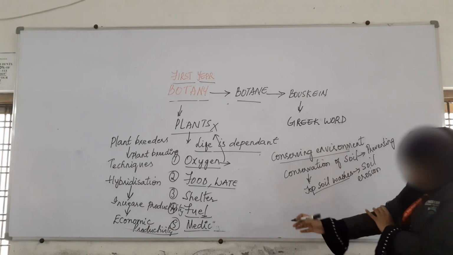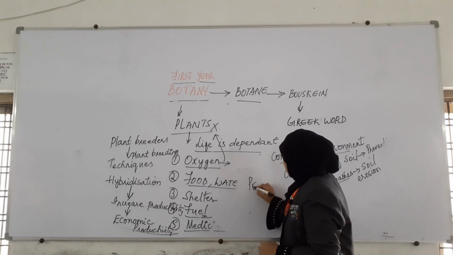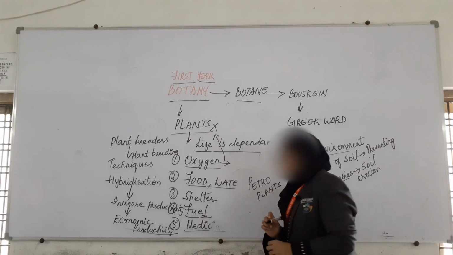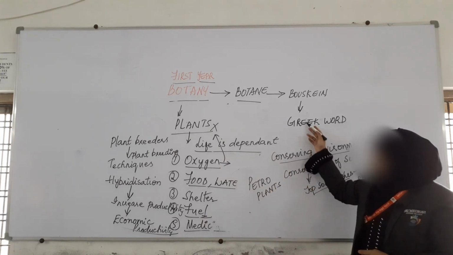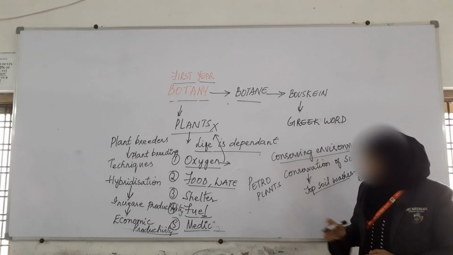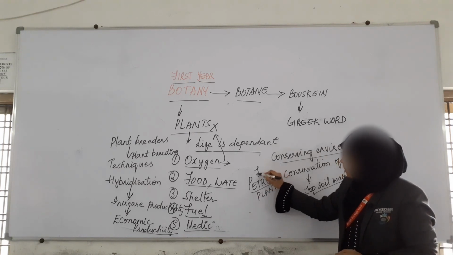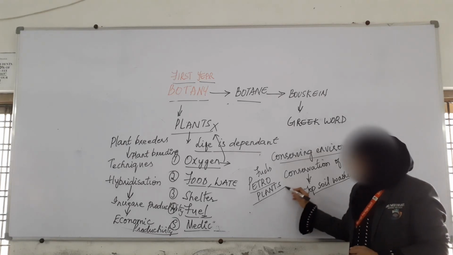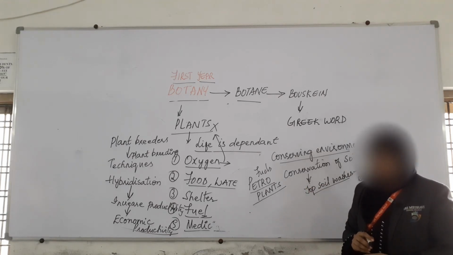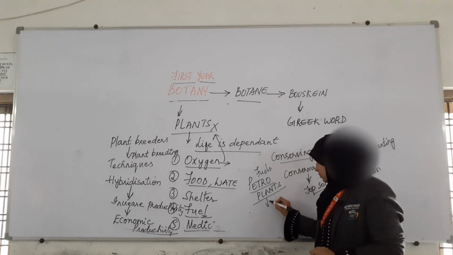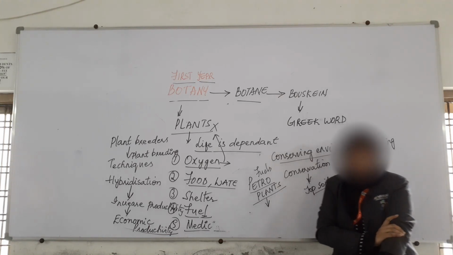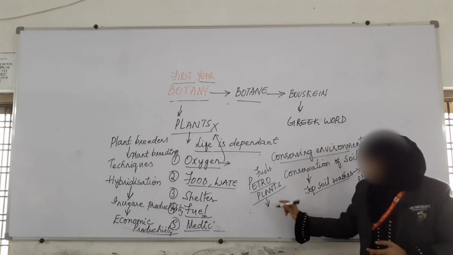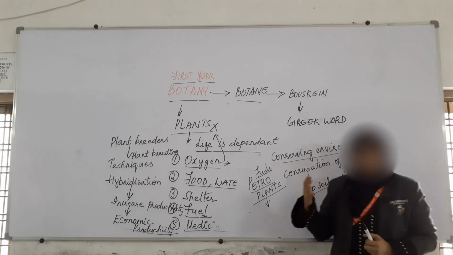There are many plants which are called petroplants. The plants which give medicine are called medicinal plants. The plants which give us fuel are called petroplants. So these petroplants will help us in giving fuel. There are certain plants which give us fuels. So these are the general uses.